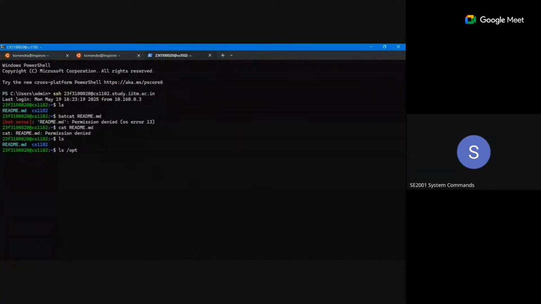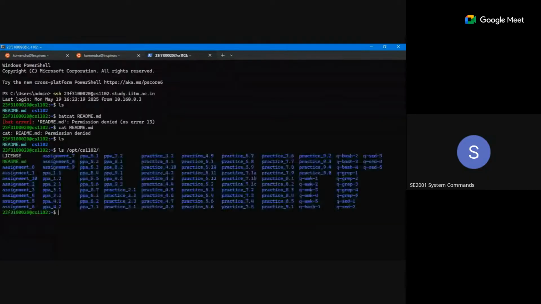opt slash cs1102 and slash, enter. Okay. So here you can see there are multiple. These are the assignments you have. And if you want to access this readme file which is inside this, you can just write cat and give the complete path: slash opt slash cs1102 slash readme.md.